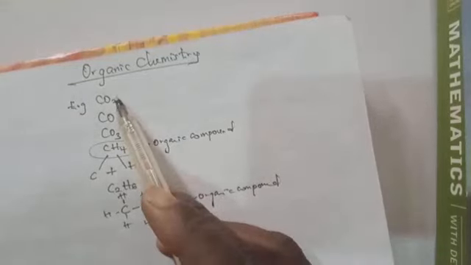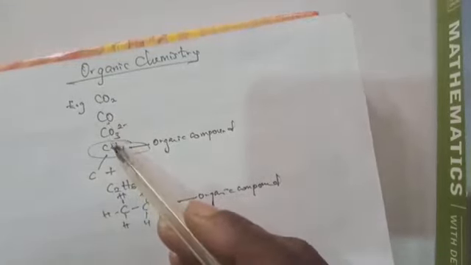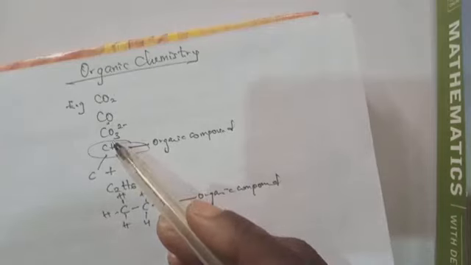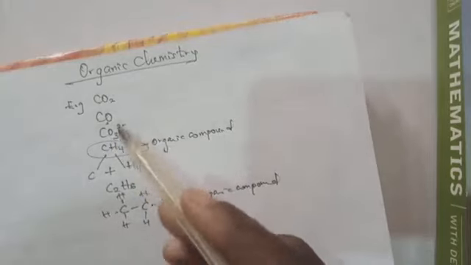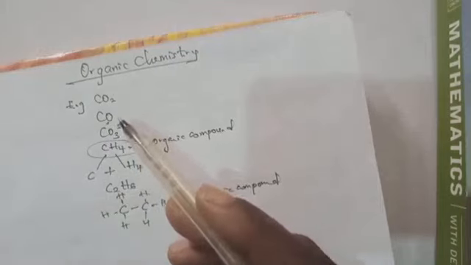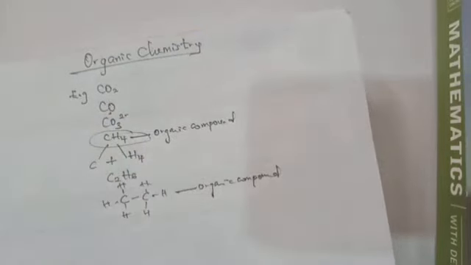But if you look at this CO2, the CO and carbonate here, these three are just carbon compounds. Why? Because they only contain carbon. Because we have carbon in them, we call them carbon compounds. But this CH4, we can call it a carbon compound, or we can call it an organic compound. Why is it organic? Because it contains carbon and hydrogen.